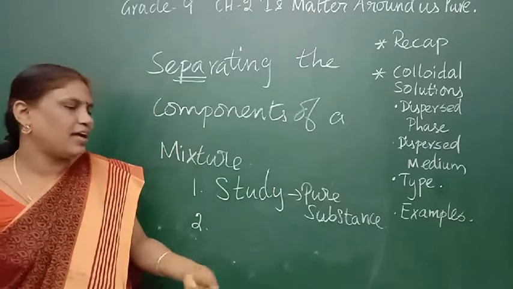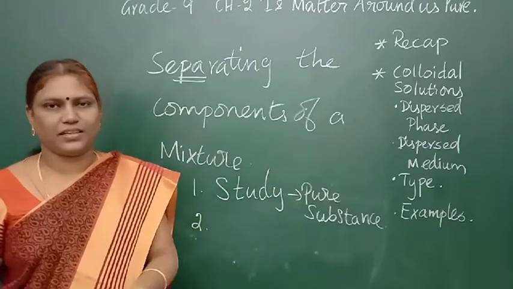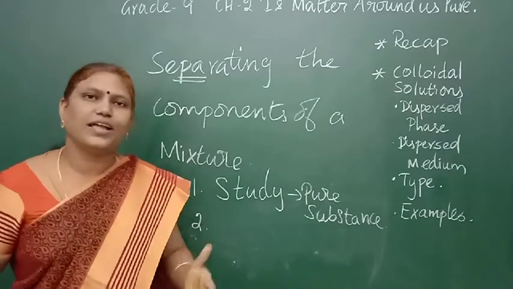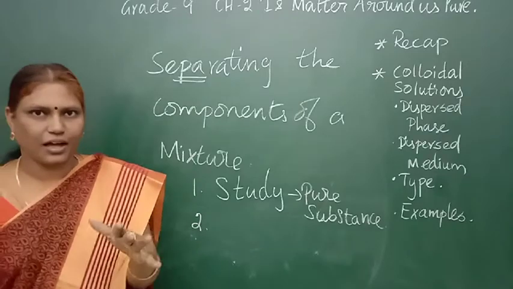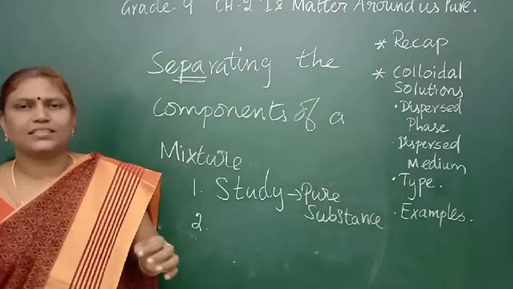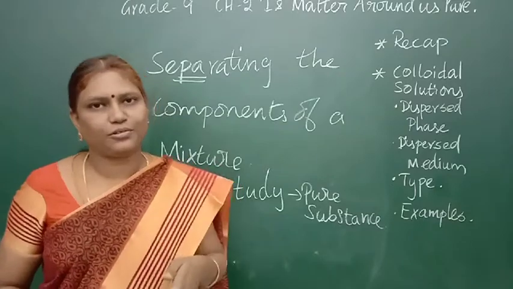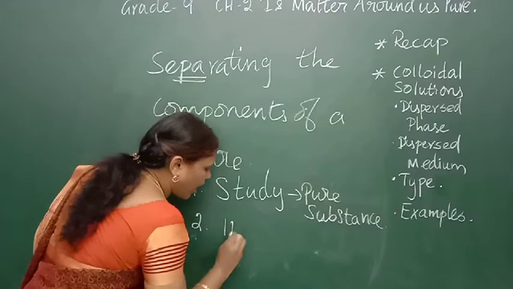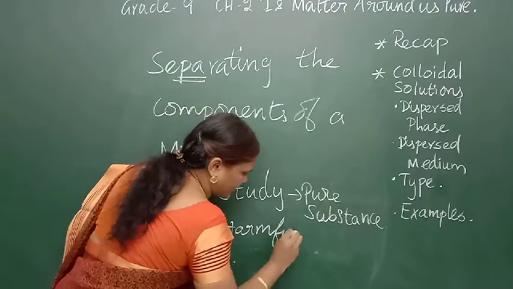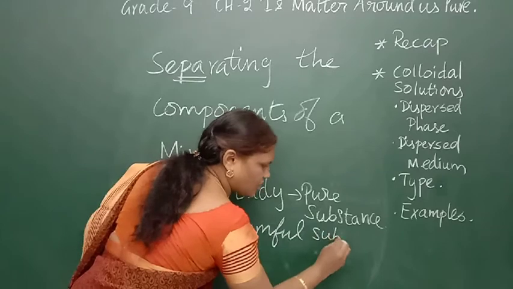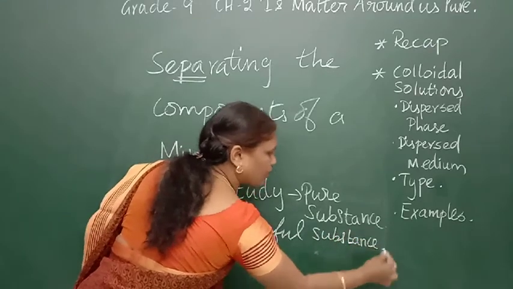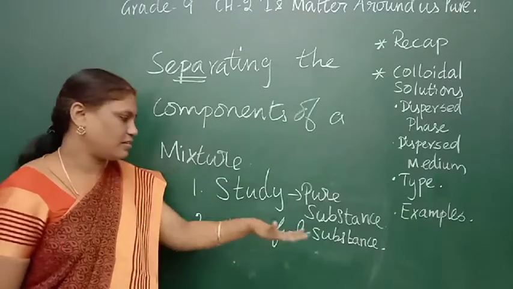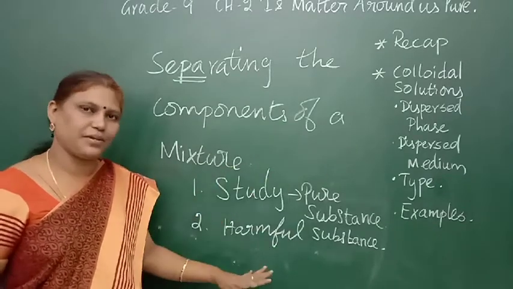So what will I be doing? I will be using the winnowing method or the sieving method. Unwanted substances which are not needed, which are harmful, I will be separating. Are you all understanding the ideas? Yes, wheat flour I need, but insects are there. What do I have to do? I have to use sieving. So in order to remove the harmful substances, I am separating them. Harmful substances which I don't want, which affect my health, nutrition and hygiene, I am removing.